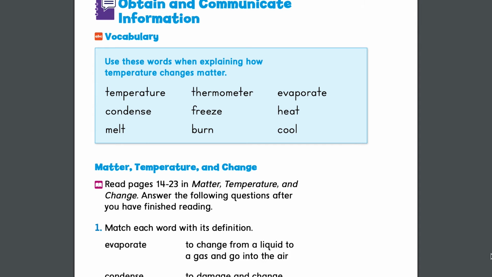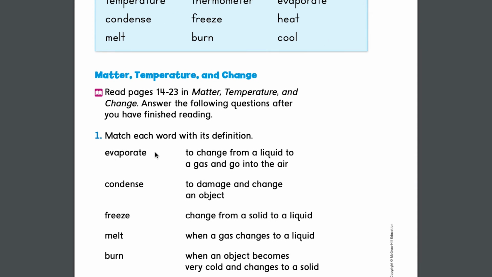Hello again, class. If you remember, we previously looked through some of the meanings of these words in the text. Temperature, condense, melt, thermometer, freeze, burn, cool, heat, and evaporate. Let's try to see what each of them mean. Evaporate. Remember, evaporate is what happens to a puddle on a warm day. It's when the liquid becomes air or gas again. So evaporate is to change from a liquid to a gas and go into the air. So that's what evaporate is.